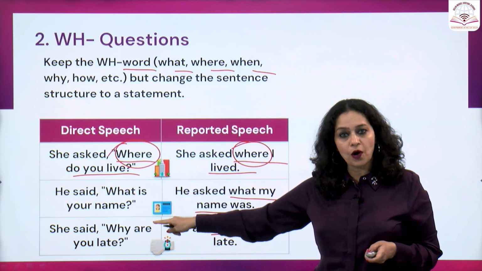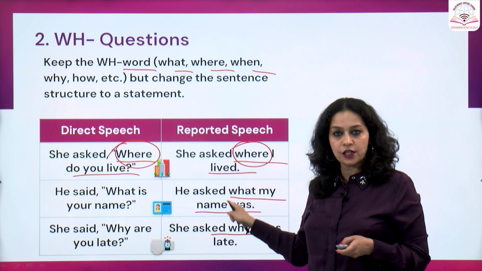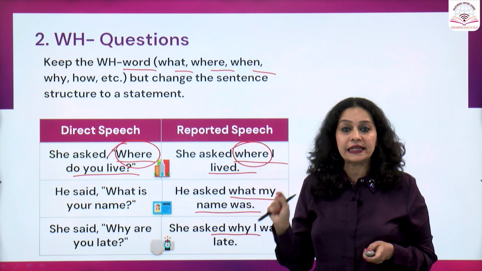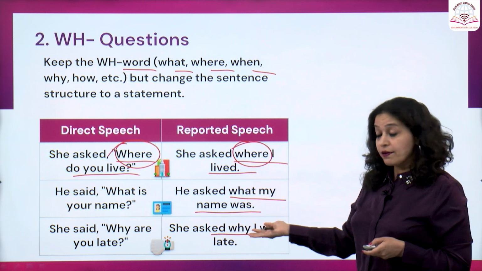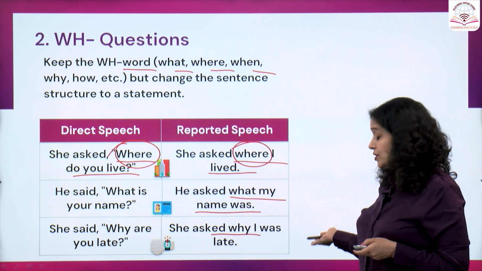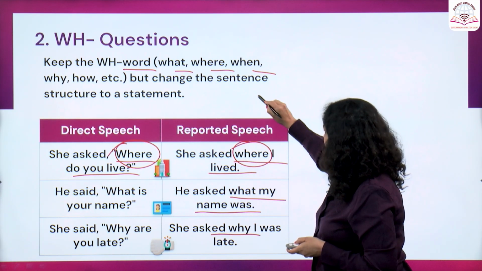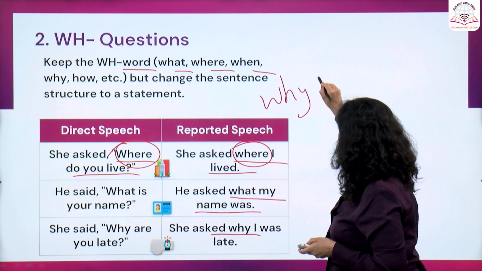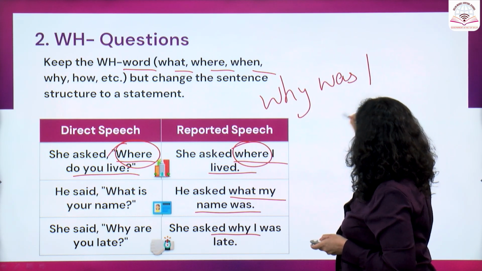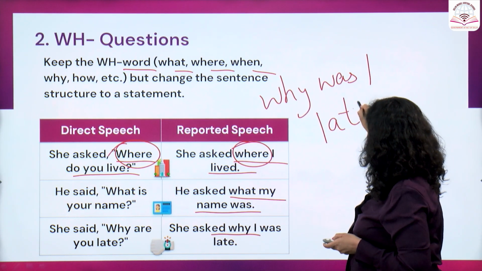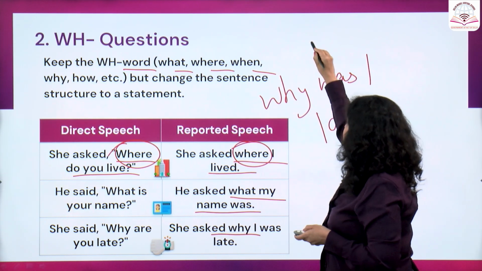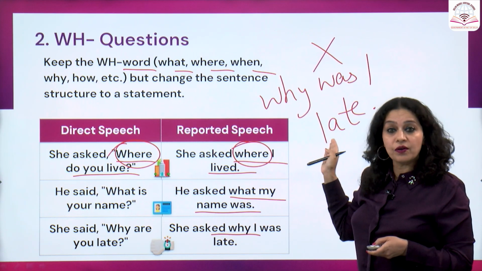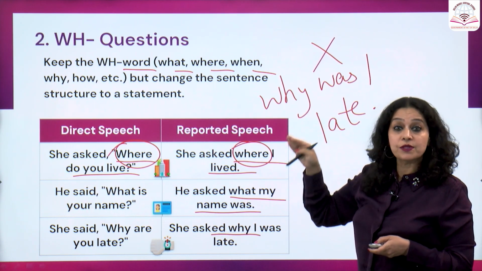When we are transforming a question into a statement, we have to keep the sentence structure in mind. For example, instead of writing this, she asked why I was late, you may write, she asked why was I late, and full stop. So you may say this is correct. No, this is incorrect because this is not a statement. It again becomes a question.